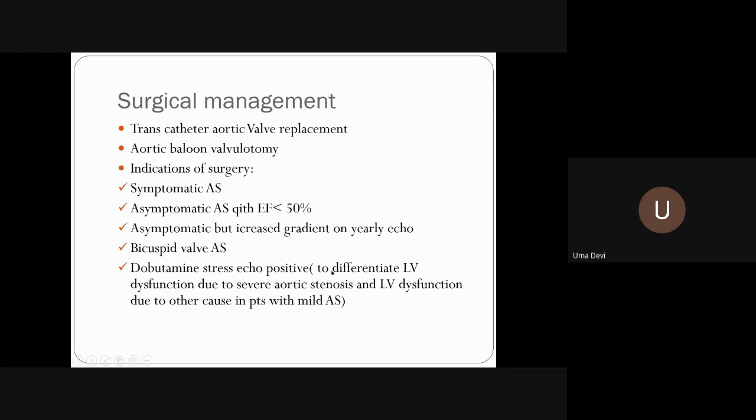Or we have to differentiate. This is not very important for you. So to differentiate whether LV dysfunction is due to aortic stenosis or due to other causes: if it is mild AS, the ejection fraction is low because of other causes. If you do a surgery, you are going to get a very good outcome. So this ends aortic stenosis.